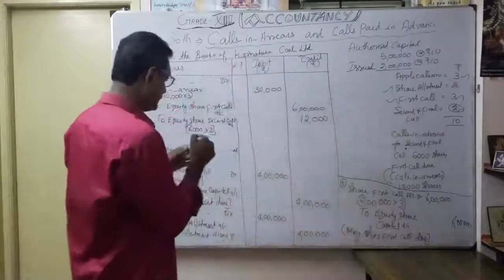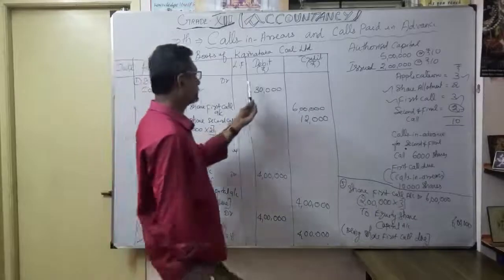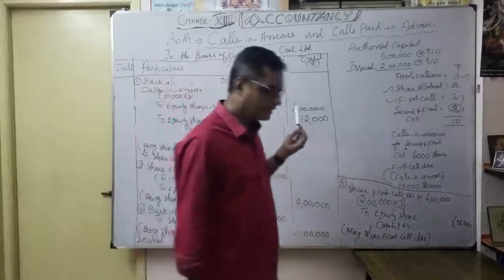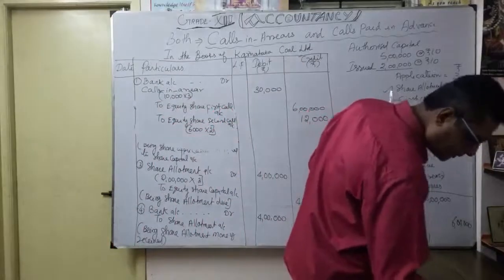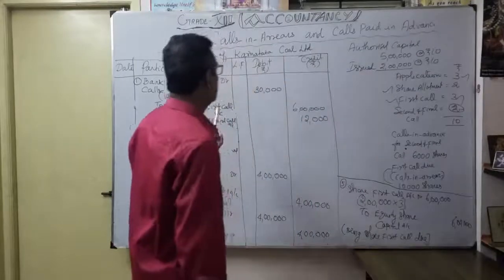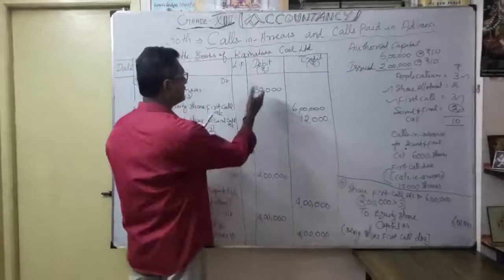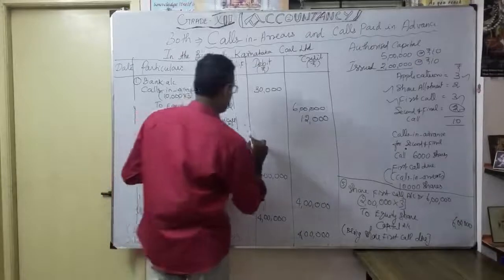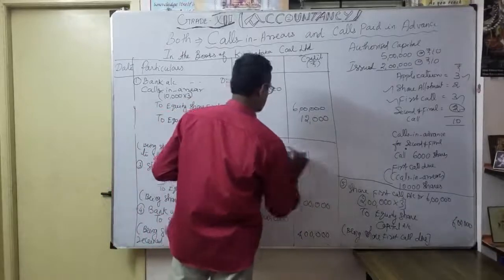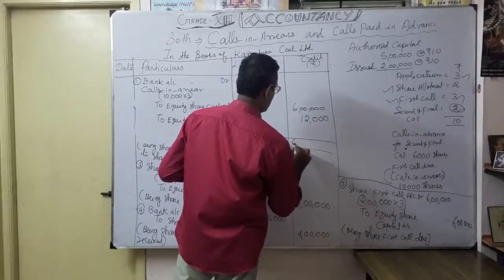So totally, how much will it come? Exactly how much do you have to receive? If you total the debits and credits, here 6,12,000.